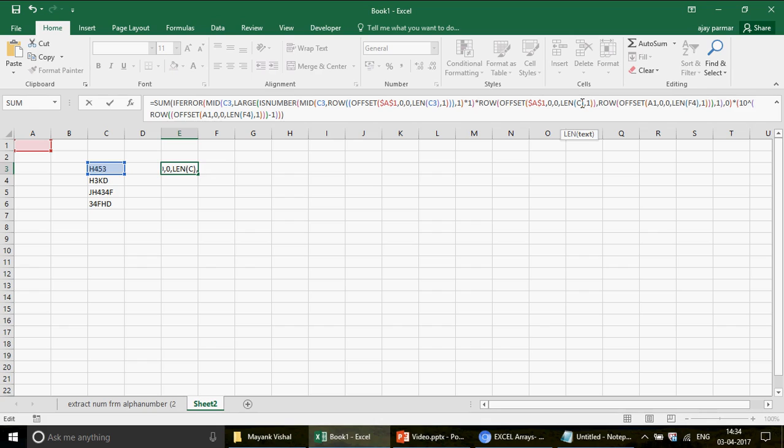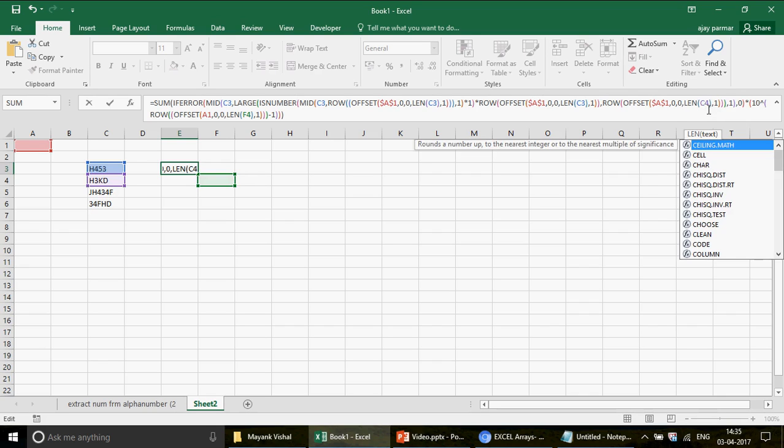So you have the C3 here, right? I'm doing everything, guys, in front of you, so that if I get stuck I should be able to tell you how to overcome it, because I know this is a long formula and you'll not learn it in just one day. I mean, you have to practice a lot. I'm able to make it because I have spent a lot of time on these functionalities, the arrays. So don't worry about it. When you practice it, you will get to understand it. And for more examples, keep watching this Excel playlist. There are already 10 videos there.